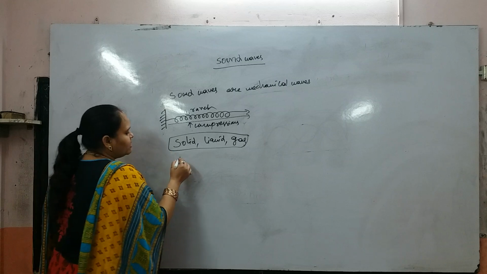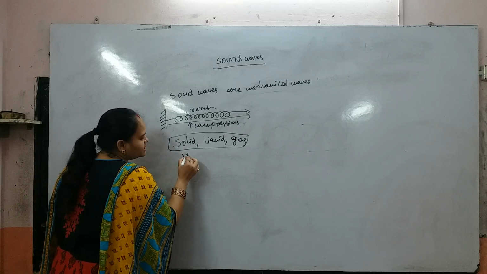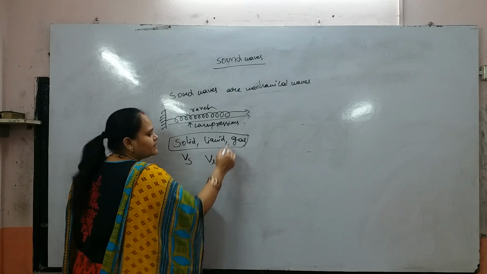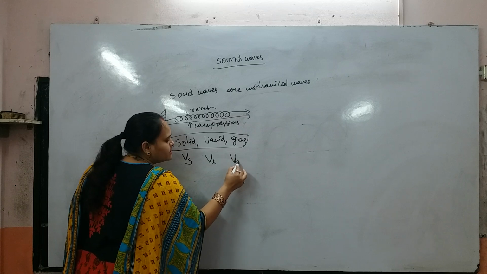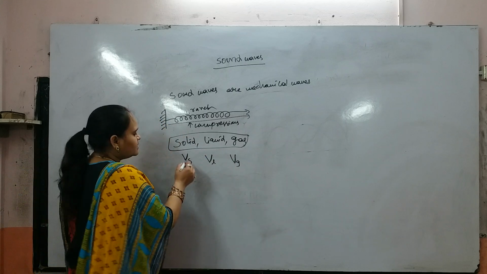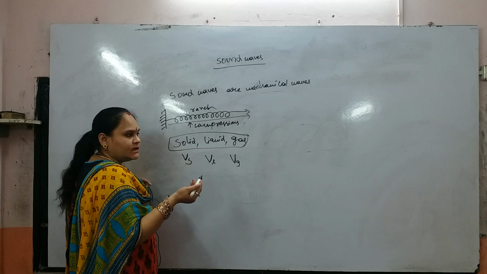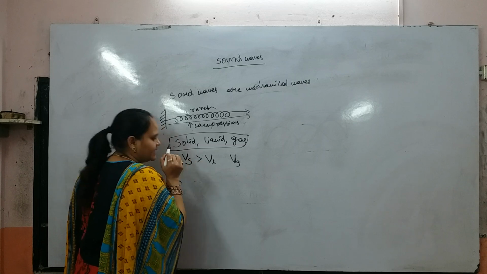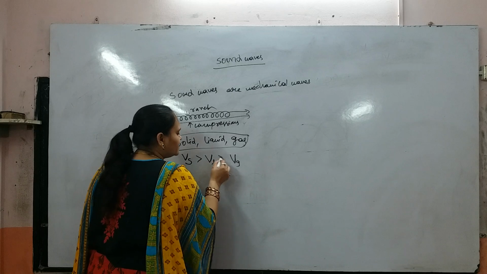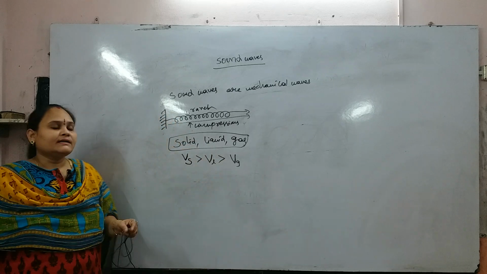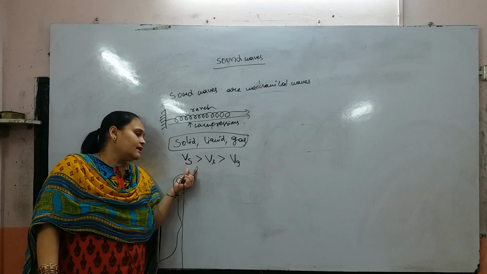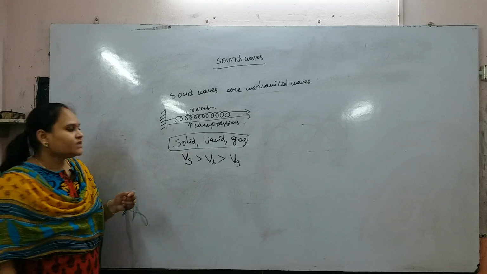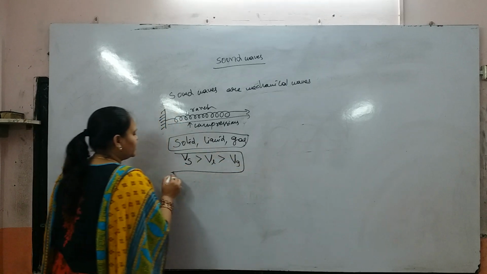For example, the velocity of sound wave in solids is Vs, in liquids is Vl, and in gases is Vg. What is the relation? The velocity of sound wave in solids is greater than the velocity in liquids, which is greater than the velocity in gases. This is the descending order of sound wave velocity.